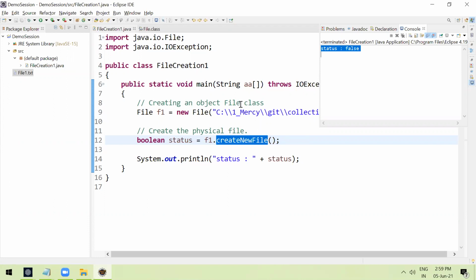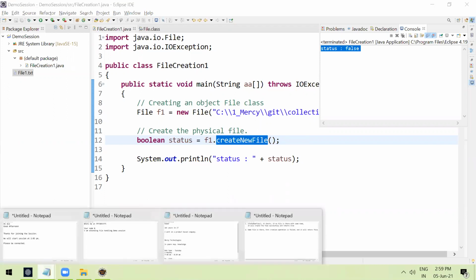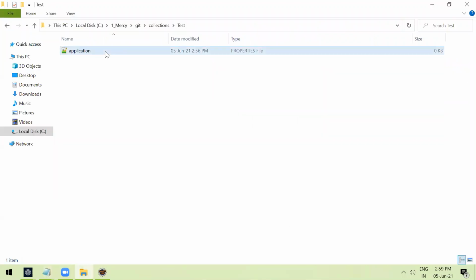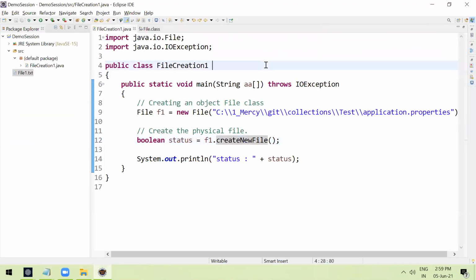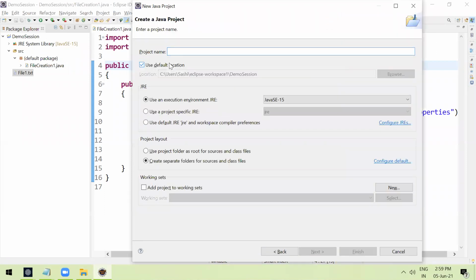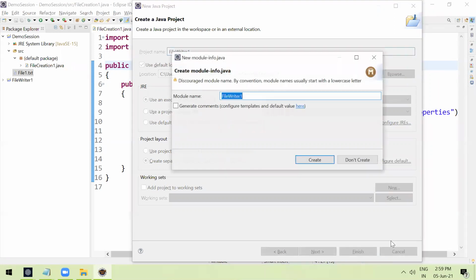Now let's see with our second one. We are going to see how to write into the file, right? So let me delete this file again, right? I'm deleting this file again. I'm going to create one more new class. Okay. Consider the class name is file writer one. Okay. Click finish.